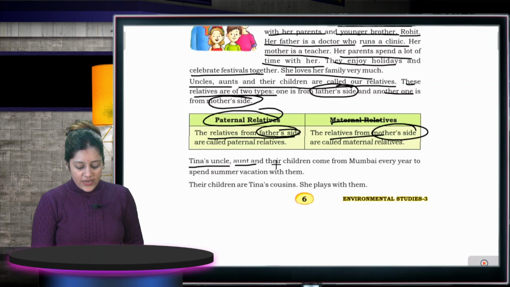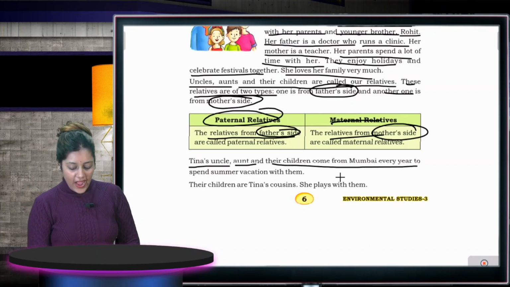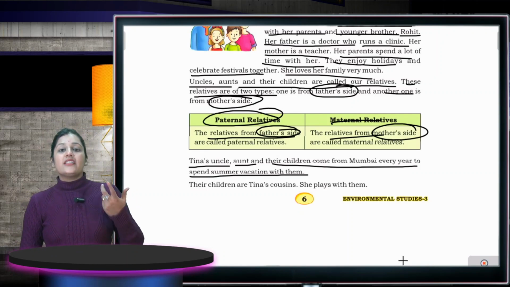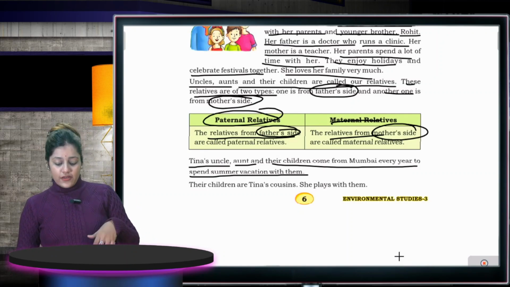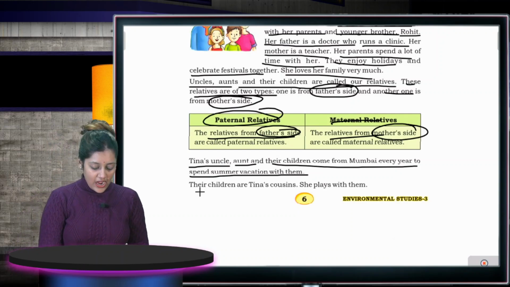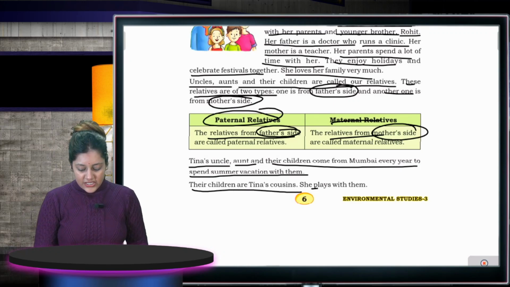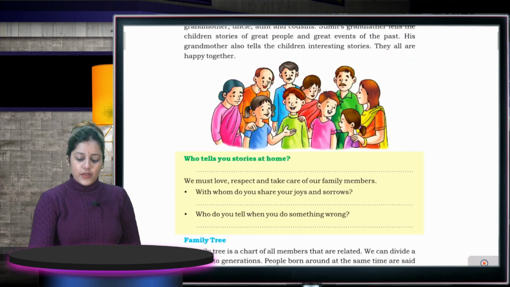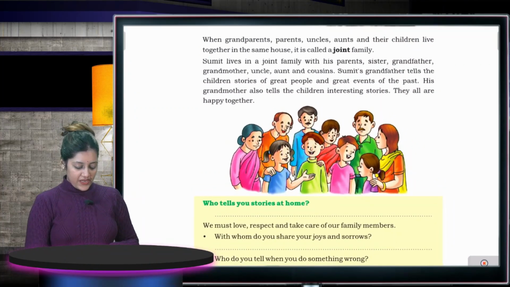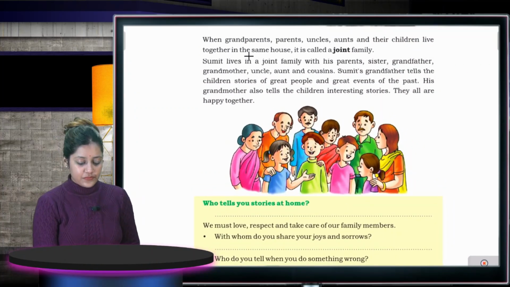Tina's uncle, aunt and their children come from Mumbai every year to spend summer vacations with them. So Tina's uncle and aunt come to enjoy summer vacations with Tina. Their children are Tina's cousins and she plays with them. The uncle and aunt's children are known as cousins and they all play together in the summer vacation.